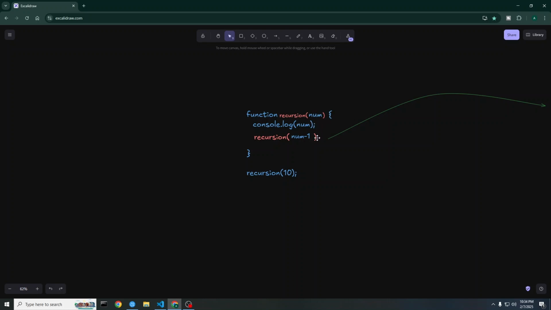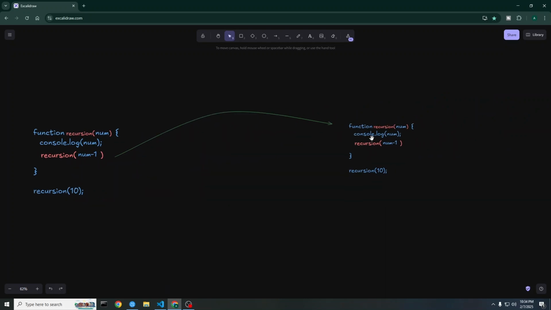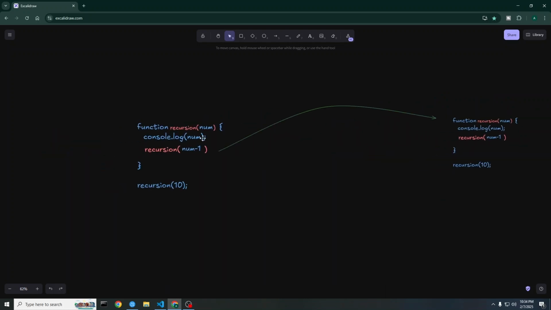When it comes to line number 2, it again calls itself. Here we can see it's again calling the function, but this function hasn't executed fully yet.